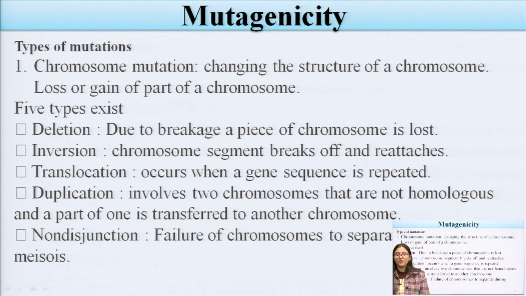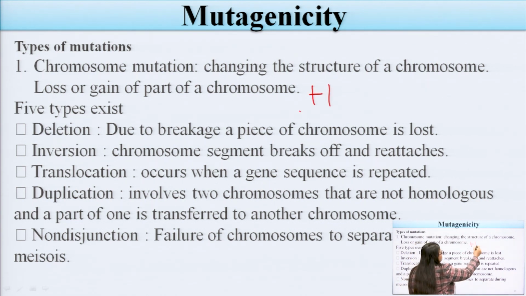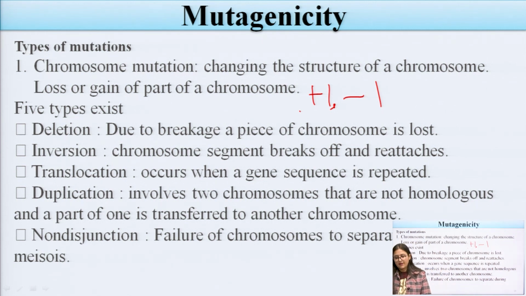Now, regarding the types of mutation, various types of mutations can be seen. First one is the chromosome mutation, when there is a change in the structure of the chromosome, loss or gain of a part, either a gain of a chromosome or a loss of a chromosome. This is known as the chromosome mutation. There is a change in the chromosomal part of that individual.